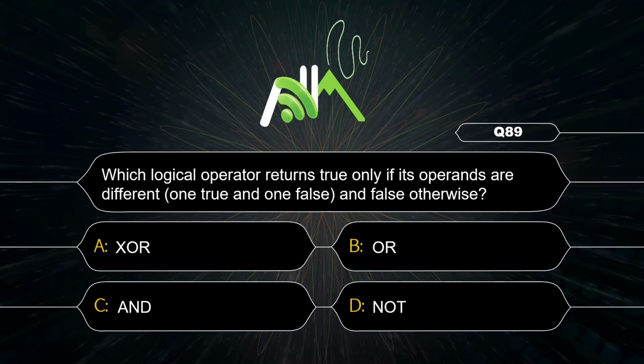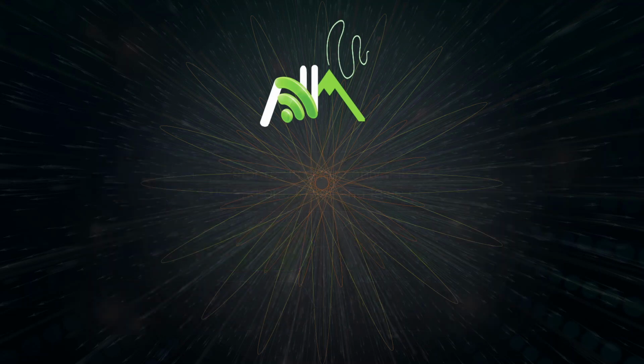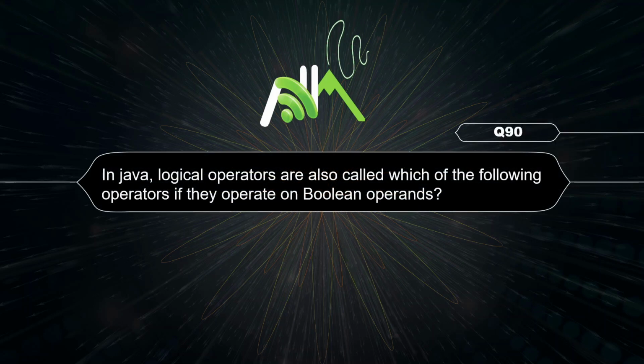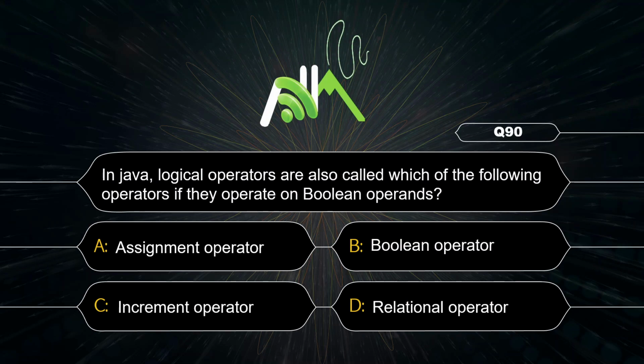Which logical operator returns true only if operands are different, one true and one false? Otherwise, it will return false. In case both are true, false. Both are false, false. And true, false makes true. Or false, true makes true. So the correct answer is exclusive OR, and it is represented by the caret symbol. Here, logical operators are sometimes known as Boolean operators.